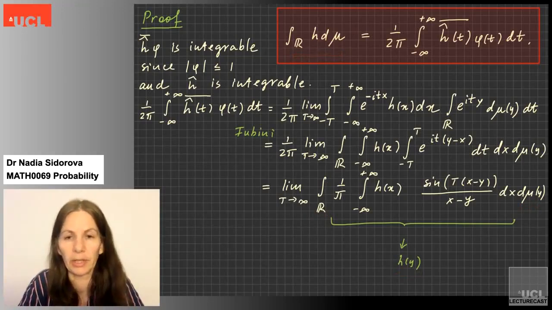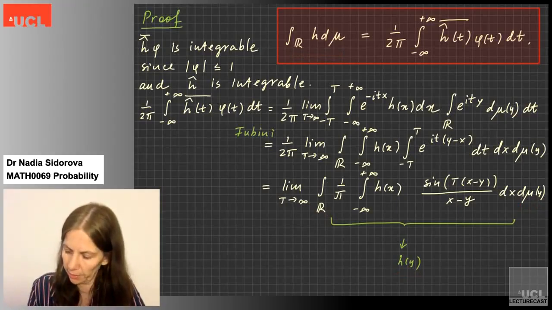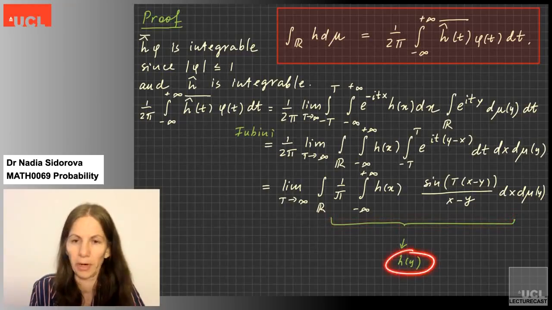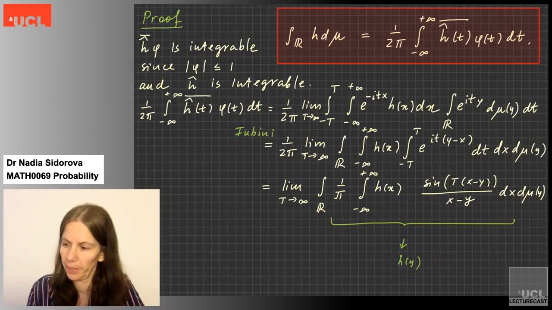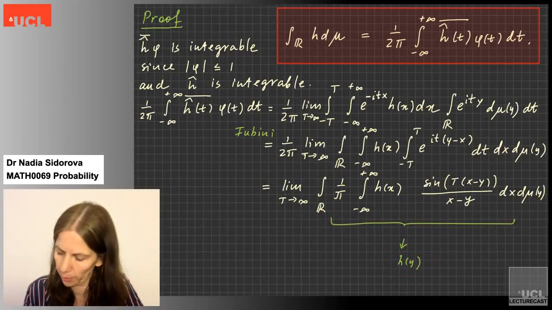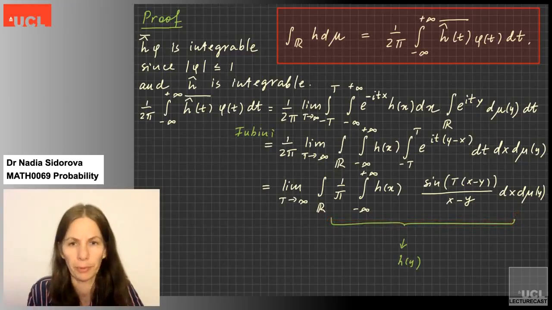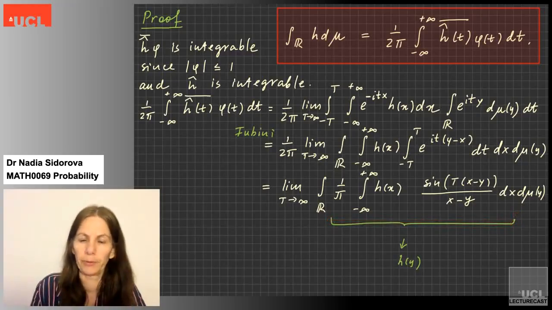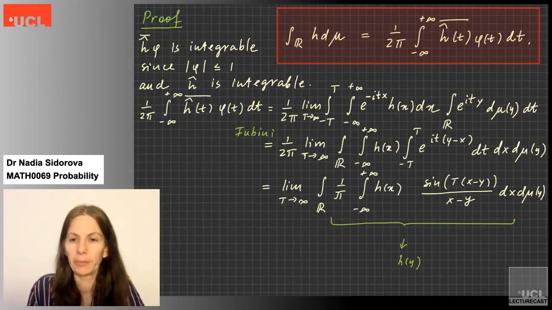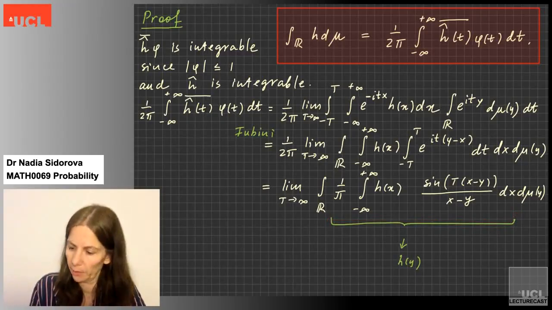So it turns out that all I need to prove is that this huge term converges to h of y, and since I want to use the dominated convergence theorem, I will have to prove that this huge term is also uniformly bounded. So before I write it down, let me give you some idea why this may be true.